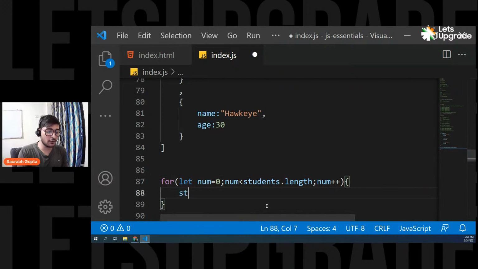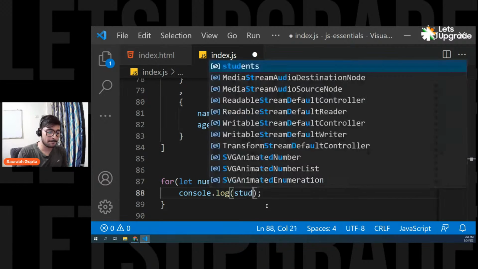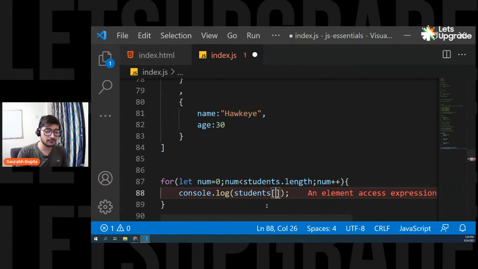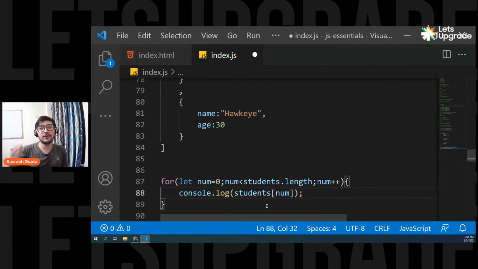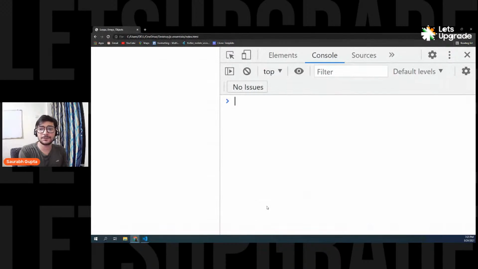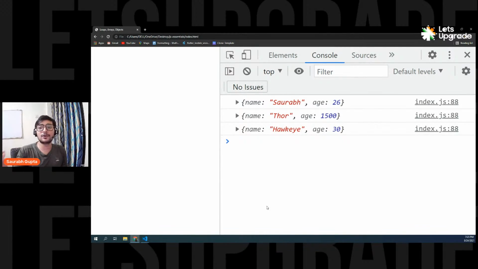And again, you can simply go for students. Oh, I want to print it, right? Console dot log students of num. That means first I'll print students of 0, that is the first object, then students of 1, that is the second object, then students of 2, that is the third object. Let's see. Save it. Here we go. Now I'm able to print all the objects. Is that clear, everyone?